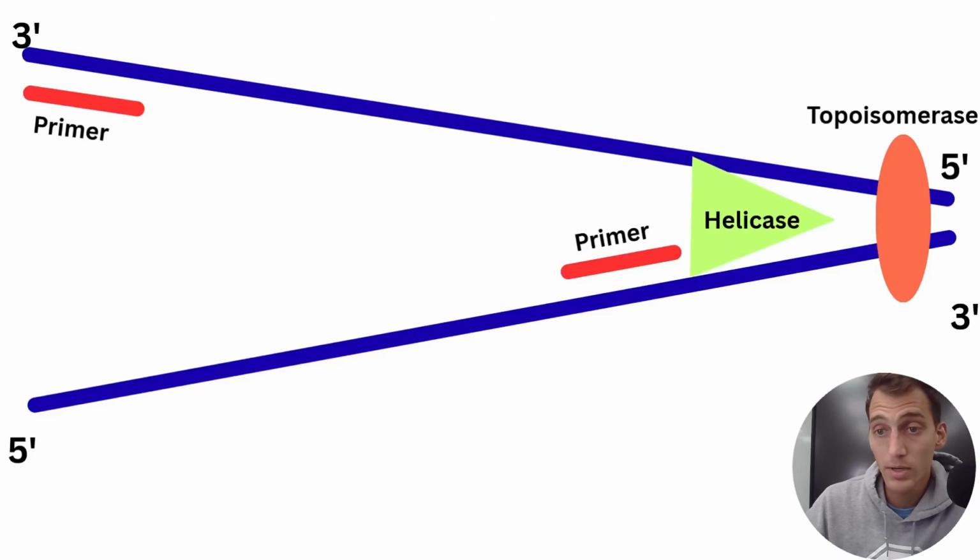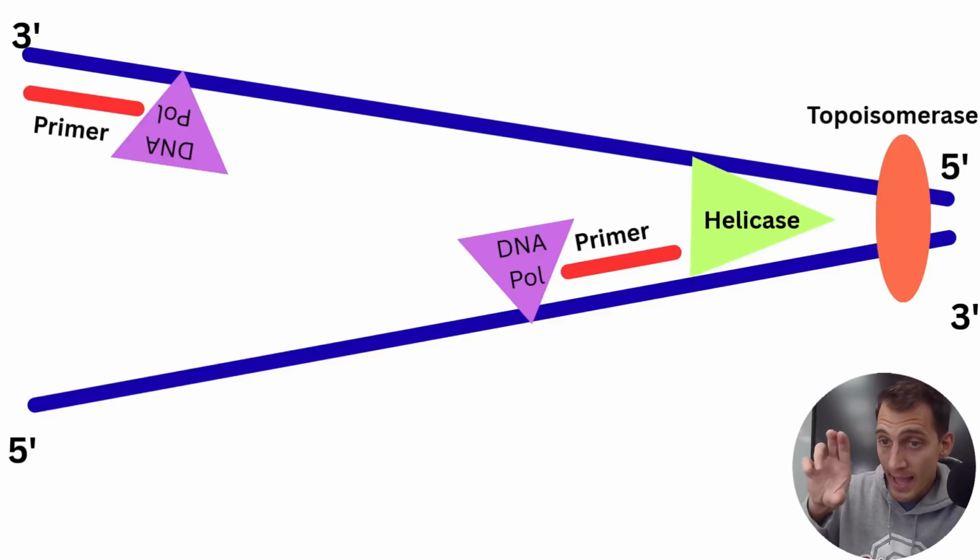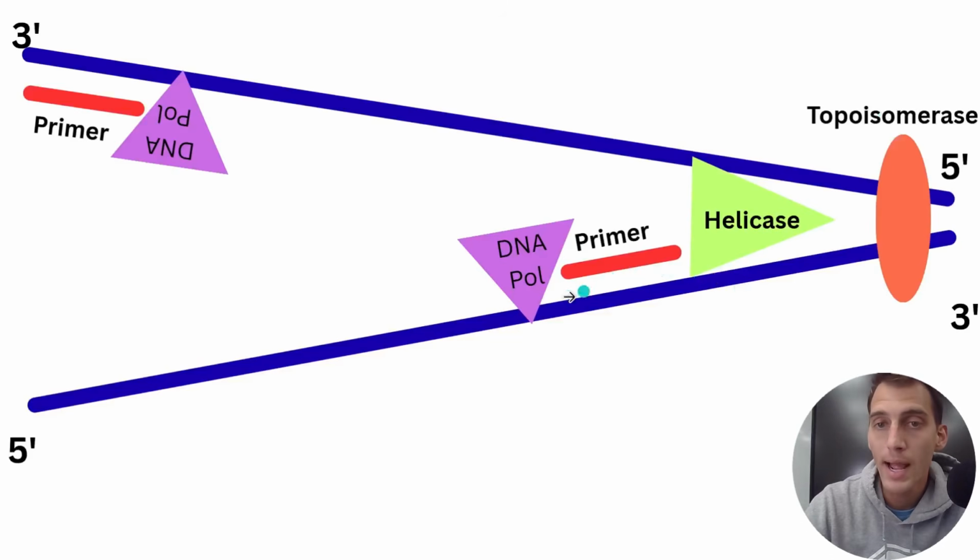We're going to show you where DNA polymerase comes in in just a second, but basically these enzymes called primase place a little bit of RNA, and that provides a starting point for DNA polymerase to bind to. DNA polymerase is an enzyme, which means it has a particular shape that allows it to do a very, very specific job. And DNA polymerase is so shaped that it can't bind to the DNA template strand without a primer there for it to bind to and start to work off of.